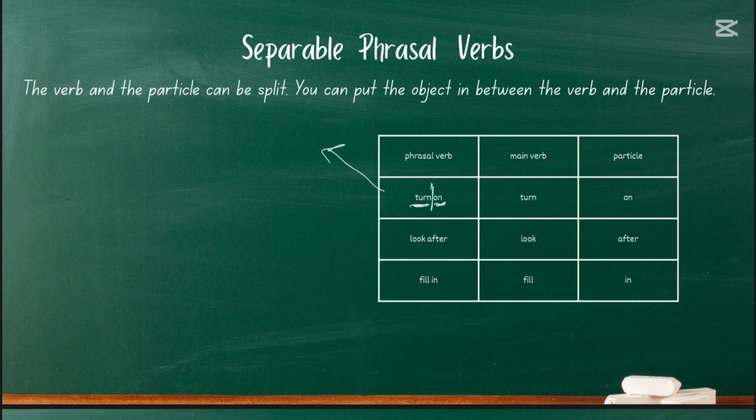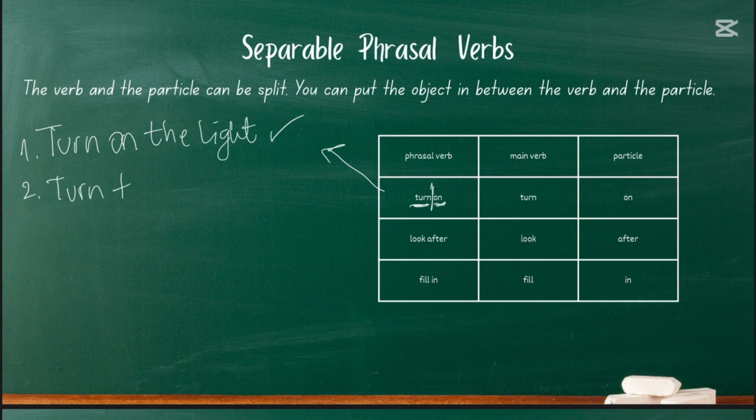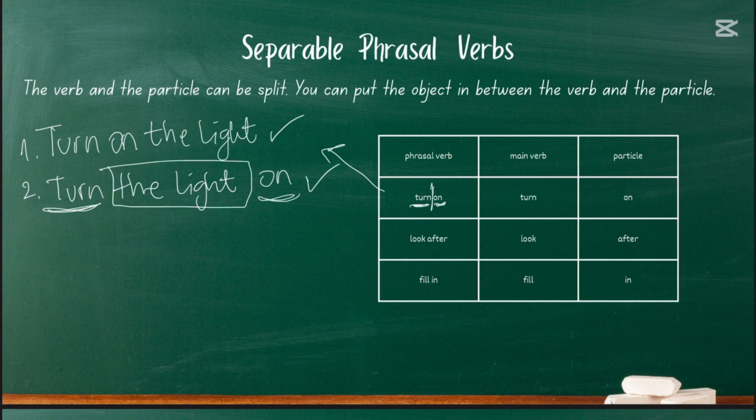Let's take turn on as an example. Turn on the light. Turn on the light. Sounds good, but it can also be turn the light on. Now the main verb and the particle are separated. The light came between them, but this is also correct. So there is one rule. This is maybe the only rule for separable and inseparable phrasal verbs.